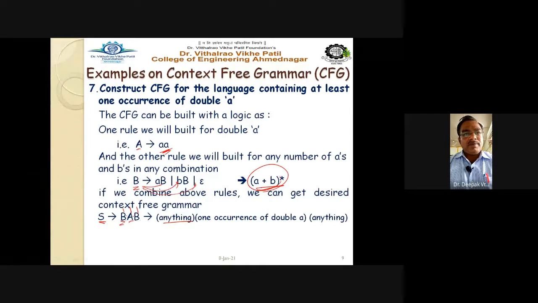Then A. So capital A indicates double A, that is nothing but one occurrence of double A. Fine. And capital B, it is anything. Anything means again it is nothing but (A plus B) raised to star. Here also (A plus B) raised to star, and here one occurrence of A. So the string will be like this, right? And capital A, again we have to write, is nothing but the two terminals. Then capital B is defined like this: AB, BB, and epsilon symbol, right?